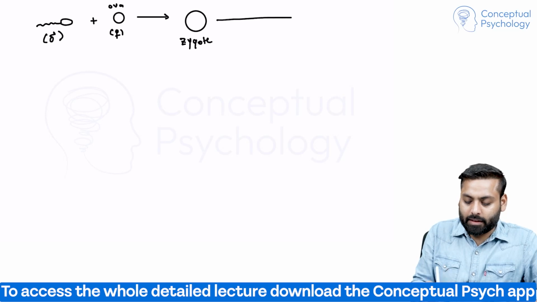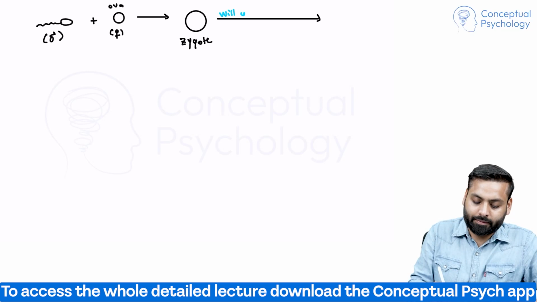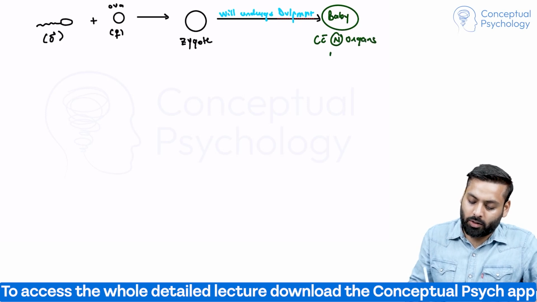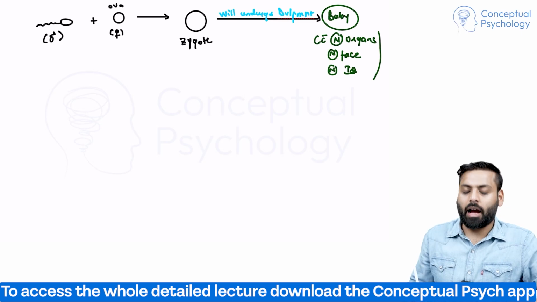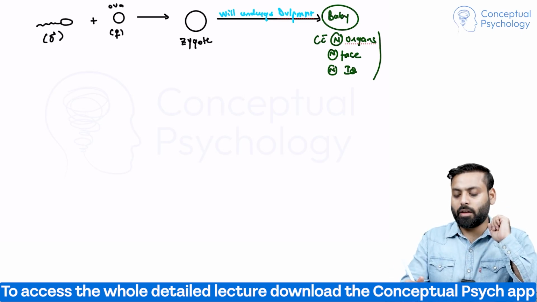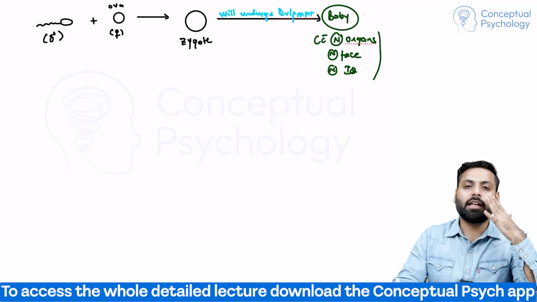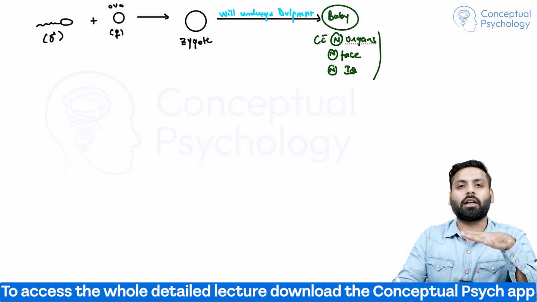And later, this zygote will undergo development and turn into a baby. Okay, a baby who has normal organs, normal face, and normal IQ. So if everything goes normally, then the baby's face, the baby's intelligence, and the baby's organs, they all are normal.